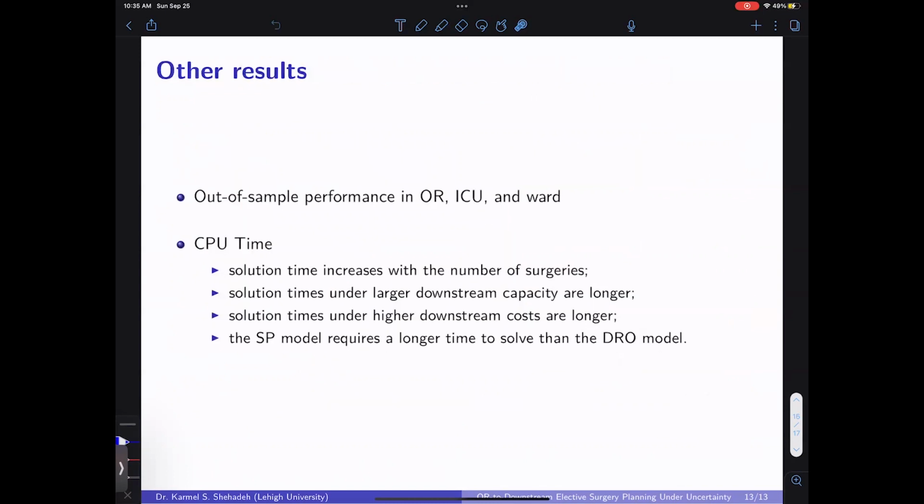I don't have time to present a lot of results, but there are extensive results that show the performance of both model solutions under different distributions and their impact on these resources. We also have a detailed analysis of the CPU time of the models. The key insight is that the DRO model has a better computational performance than the SP model, and we also show the size and characteristics of problem instances that both can solve, in addition to showing the computational efficiency of the proposed valid inequalities and symmetry breaking constraints.